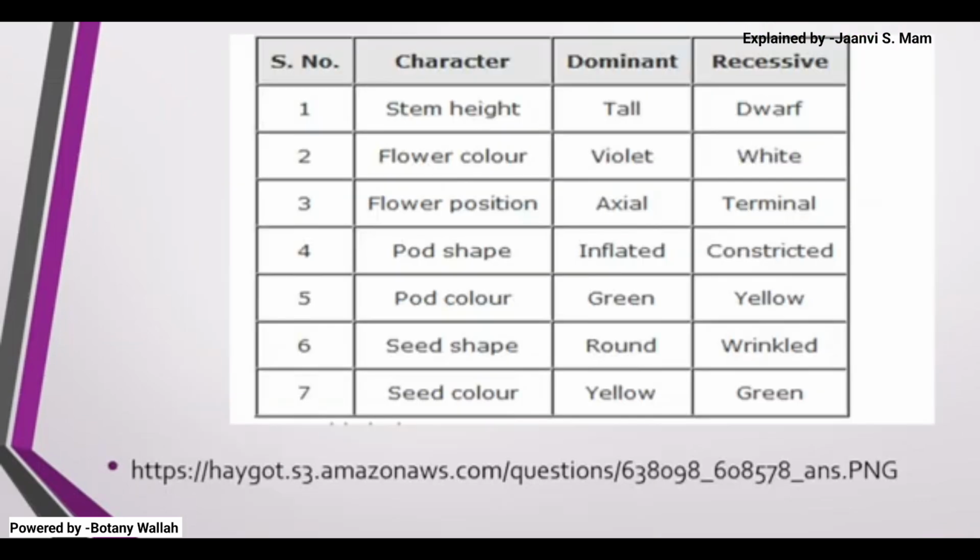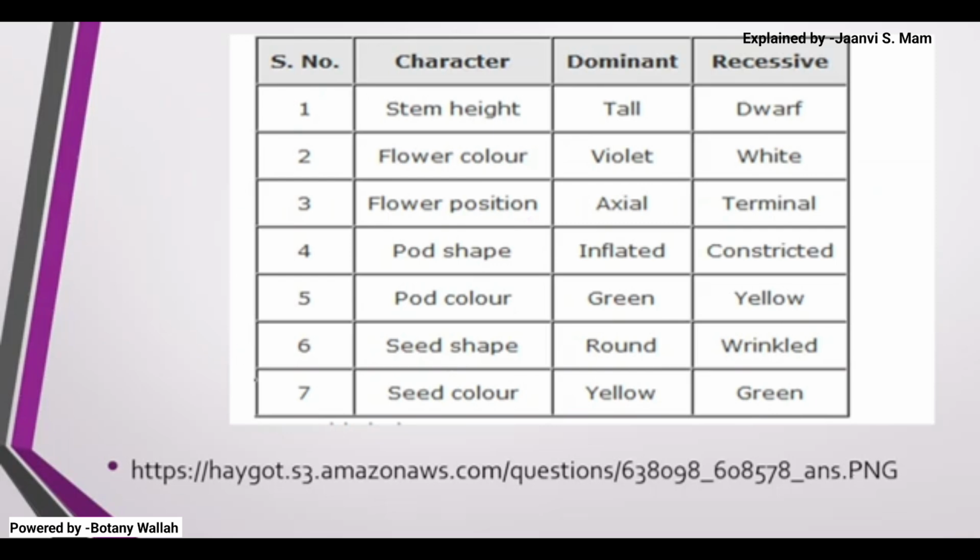The dominant and recessive forms are given here in this table. For stem height, it has tall and dwarf, 2 contrasting characters. In the same way you have flower color, flower position, pod shape and so on.